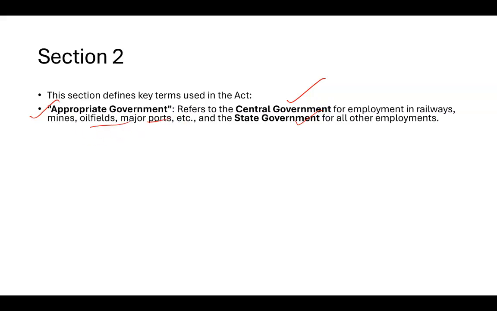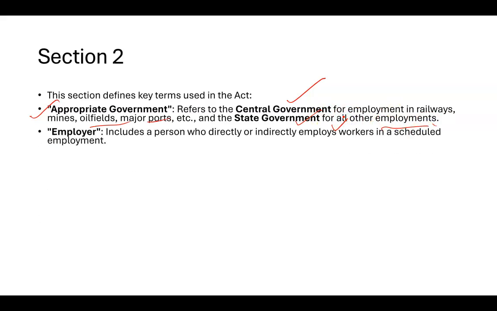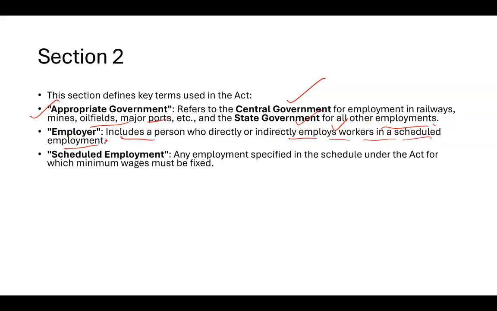And whenever we are talking about the other employments, we are talking about the state governments. Okay. And the second term which is used here is employer, the person who is basically giving you the work, right? Those who employ workers. So they are called employers. The third term which is used here is scheduled employment. What is scheduled employment? Any employment specified in the schedule under the act for which minimum wages must be fixed.